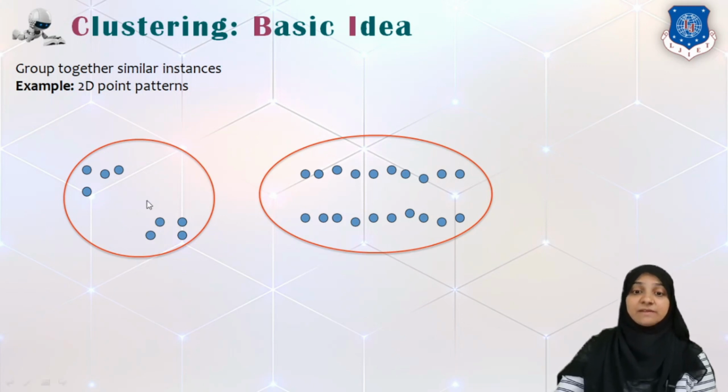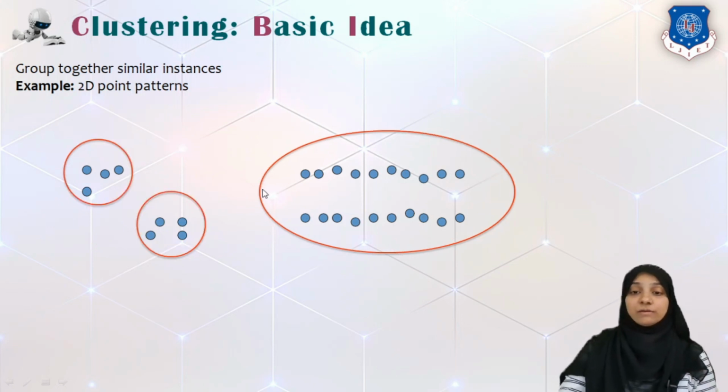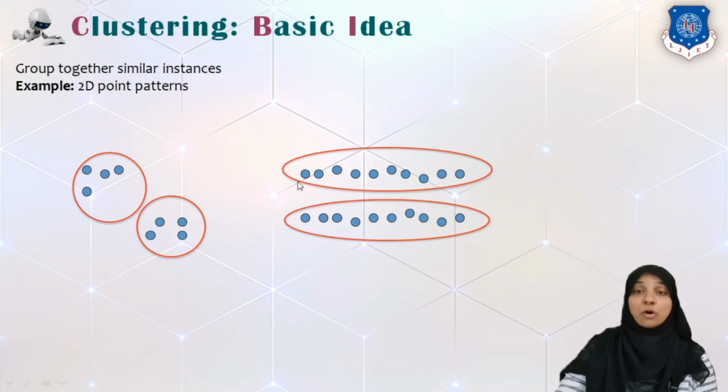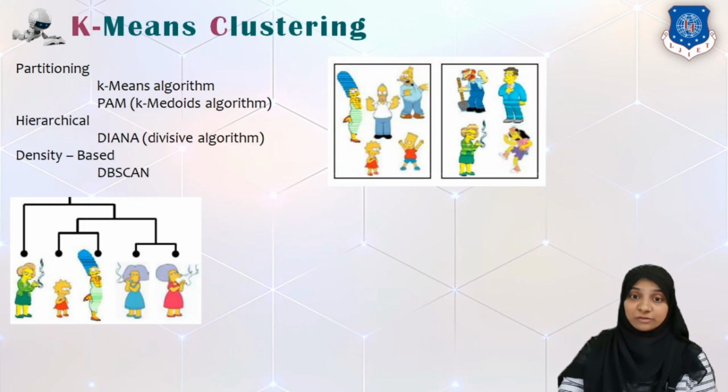So either we can find two different clusters which are grouping the set of data items, or within the same data set I can find three different clusters which can group similar kinds of objects, or I can find a number of clusters equal to 4, which can find four different groupings of customers. So one of the challenges of clustering is to find out how many clusters we are actually looking for.